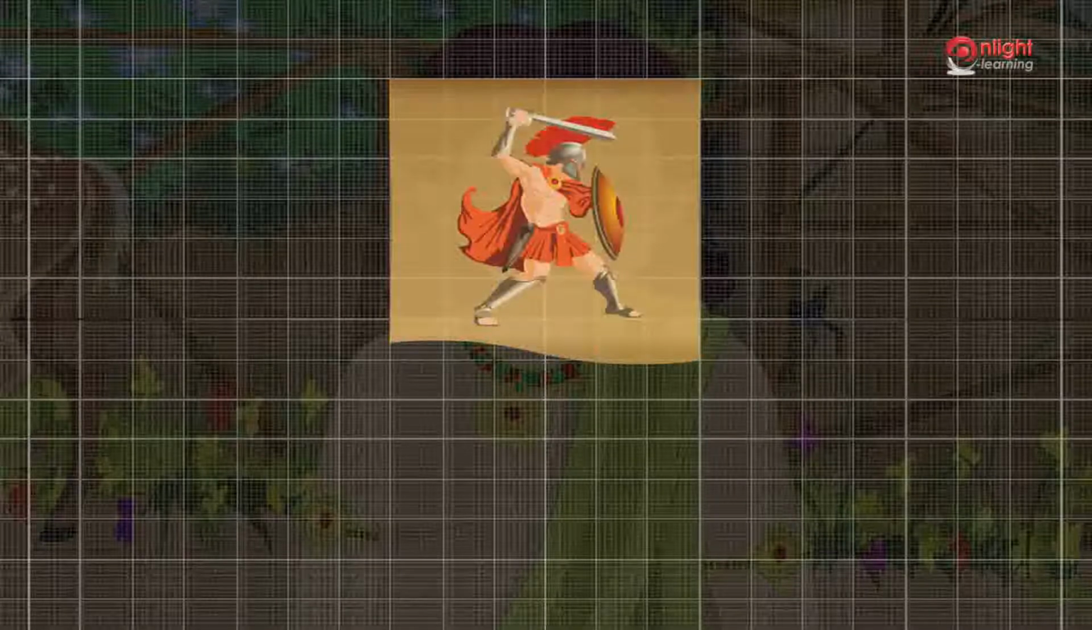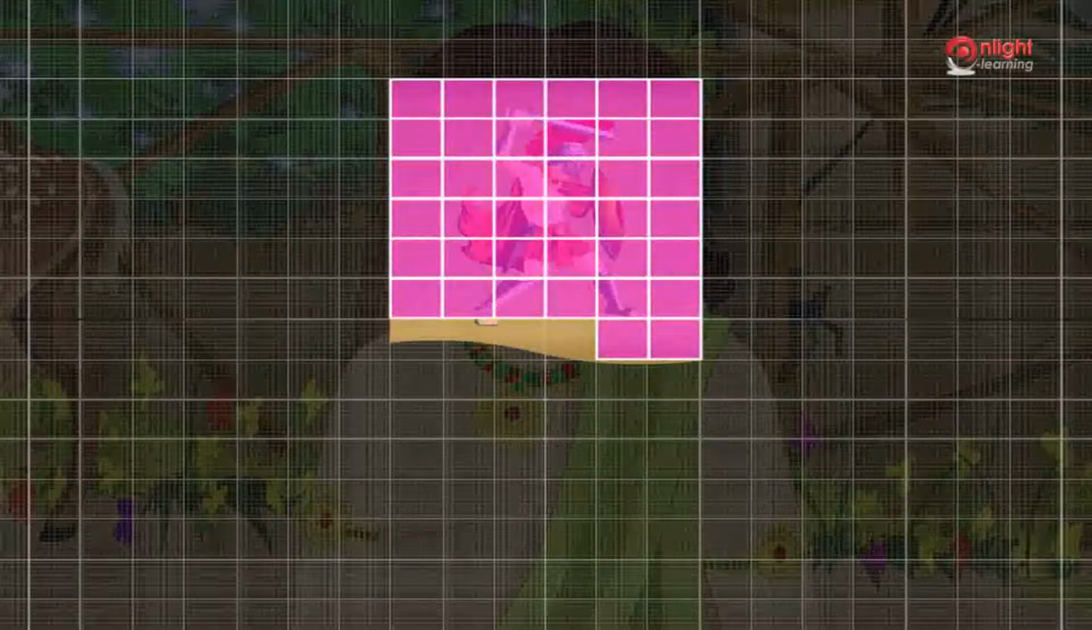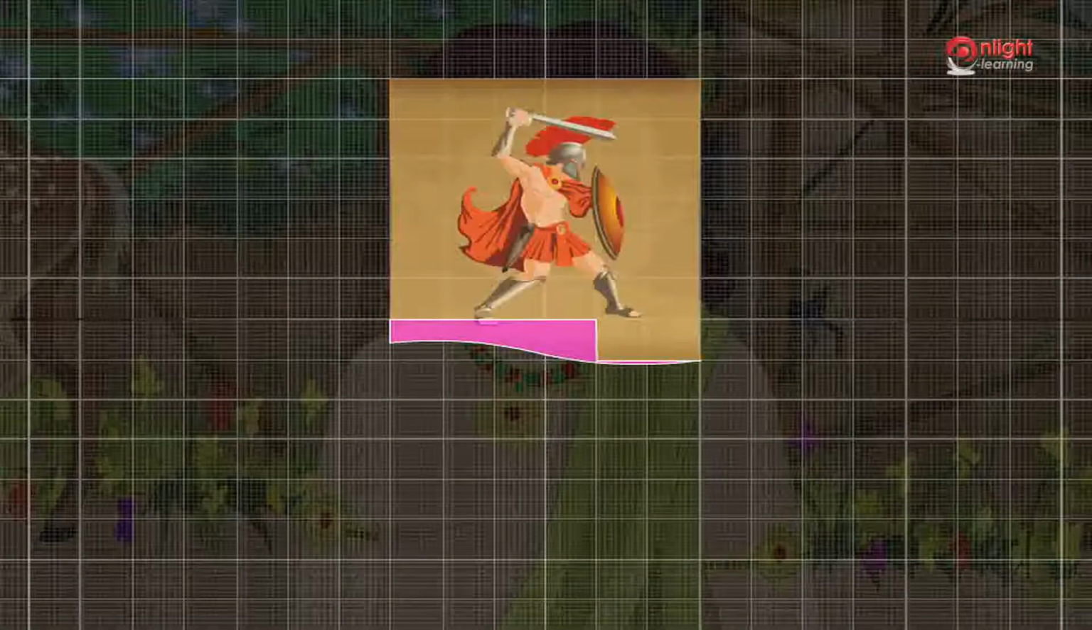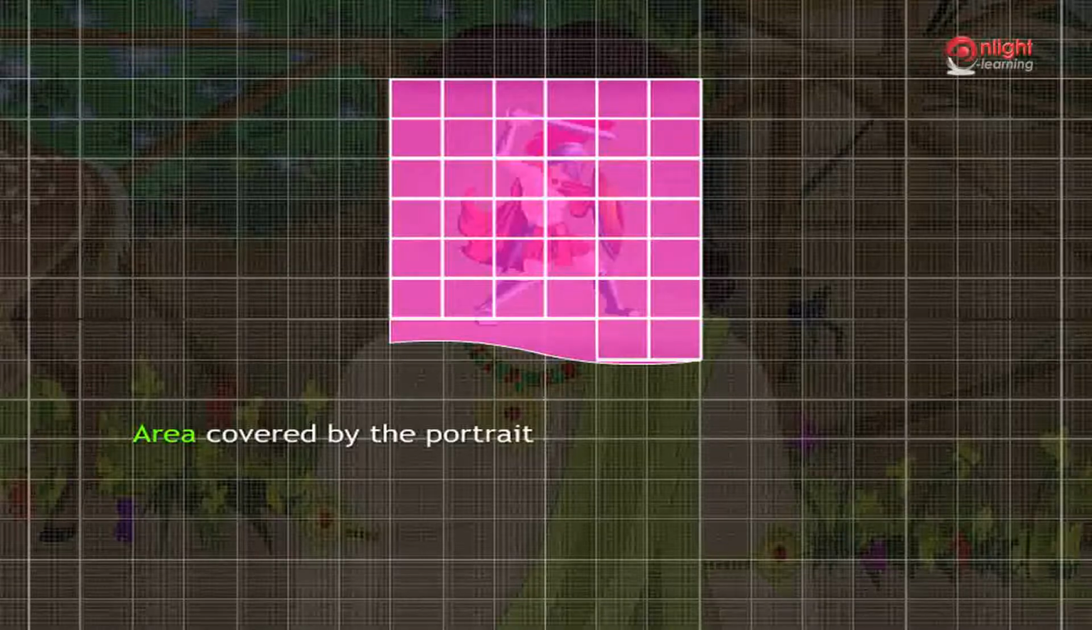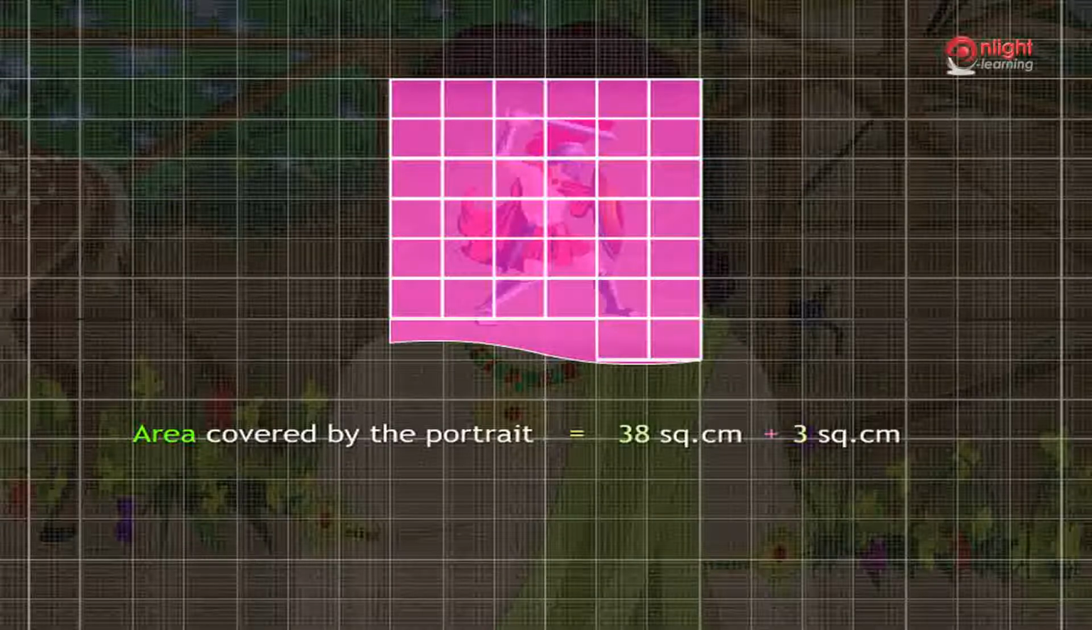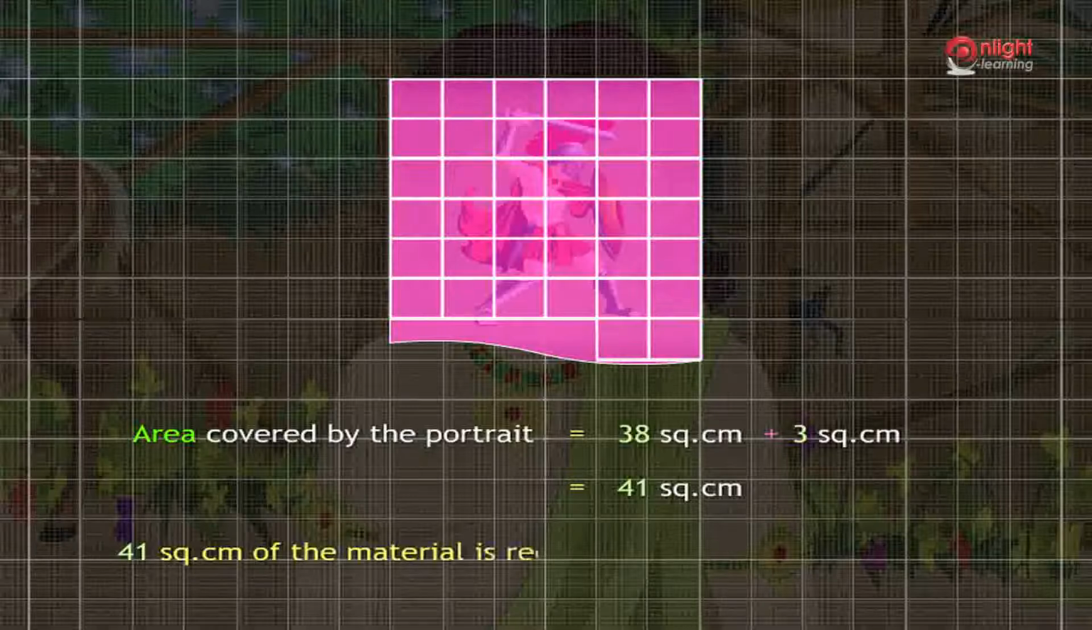In this case, the portrait seems to cover 38 full squares and the partial squares can be estimated to be 3 full squares. Hence, the area covered by the portrait is equal to 38 square centimeters plus 3 square centimeters, which is equal to 41 square centimeters. Hence, 41 square centimeters of the material is required to cover the portrait.